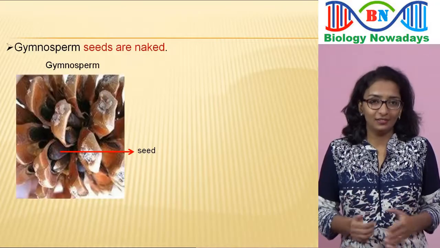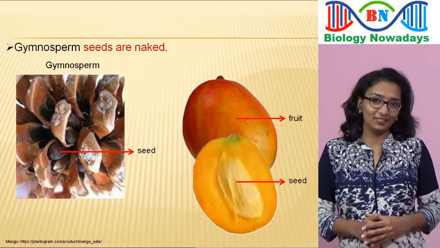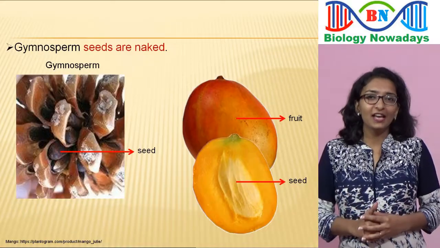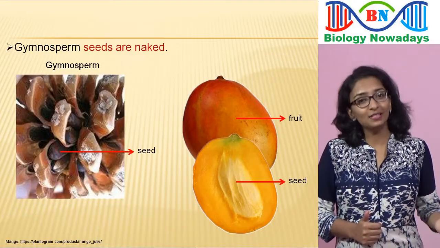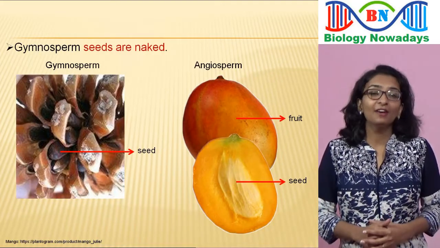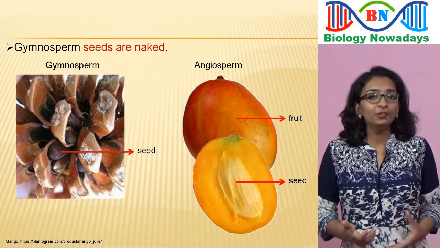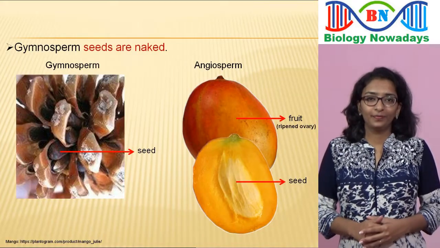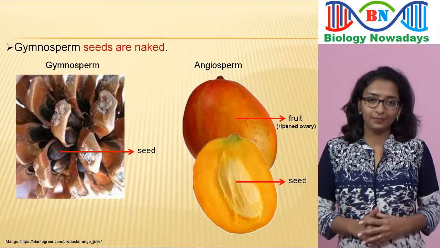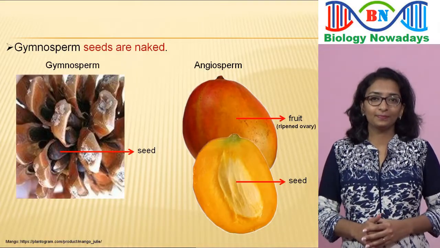Gymnosperm seeds remain naked, or in other words, they are not covered inside a fruit, as in the case of a mango seed. As you know, mango seed is covered by a fleshy, juicy part and an outer skin. This is because mango tree belongs to the group Angiosperms, and Angiosperms have structures called ovaries, inside which seeds are formed. The fruit is actually the ripened ovary. Since ovaries are absent in Gymnosperms, the seeds of Gymnosperms are not covered. This feature is one of the main differences between Gymnosperms and Angiosperms.